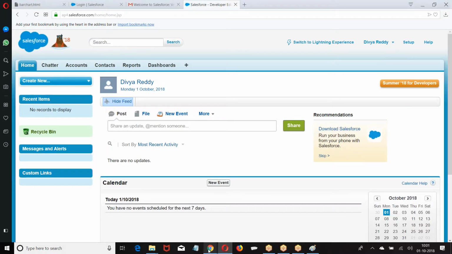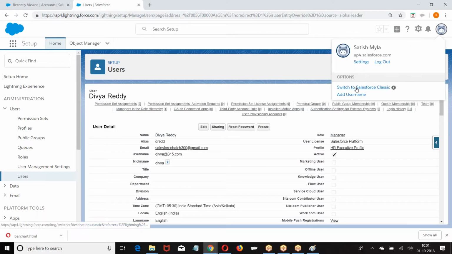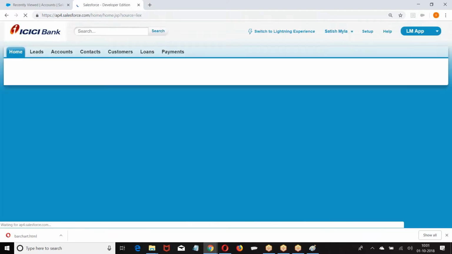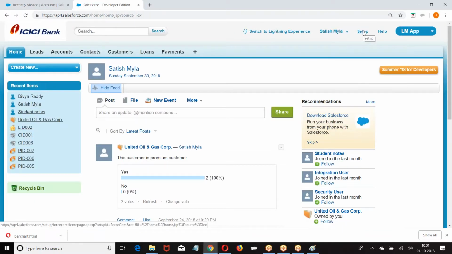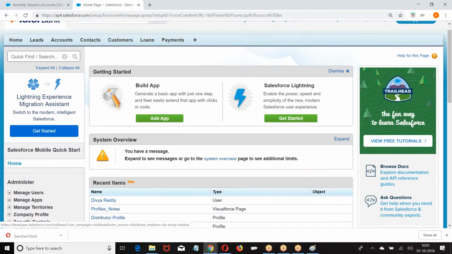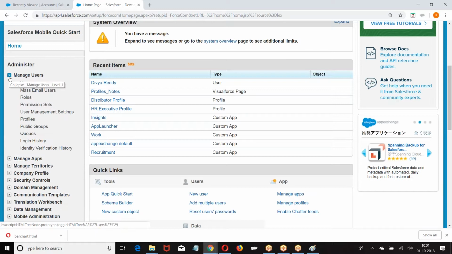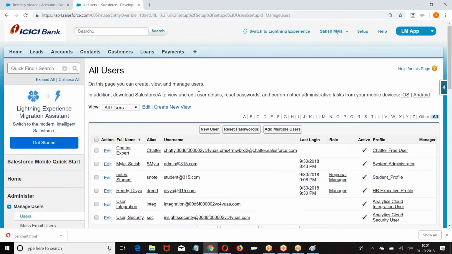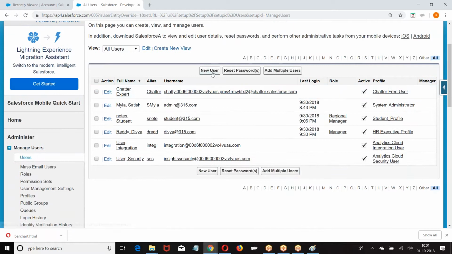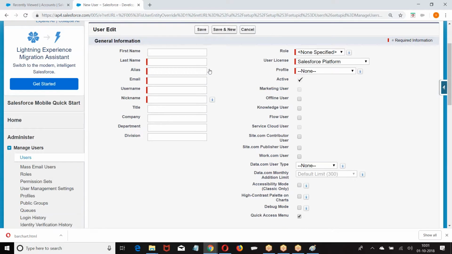Now let us go back. Now what Divya was able to see, how can we know? Let us go back again. Switch to classic. What is the order of creation? Setup, administer, manage users, new user, then create. There it is.